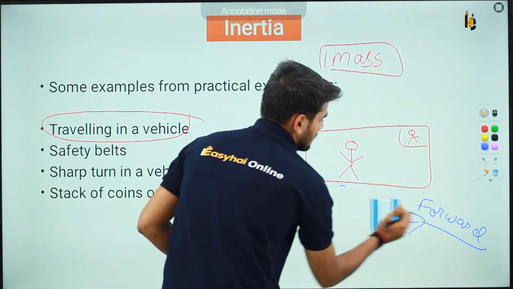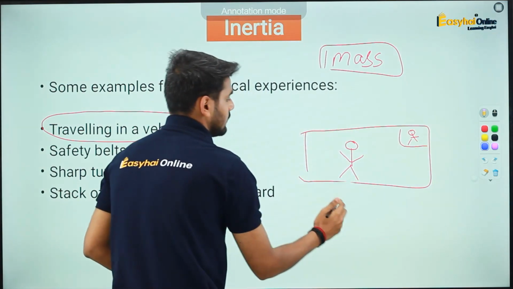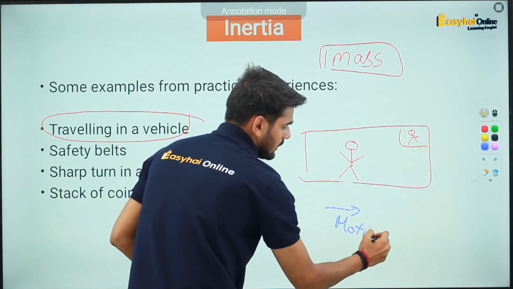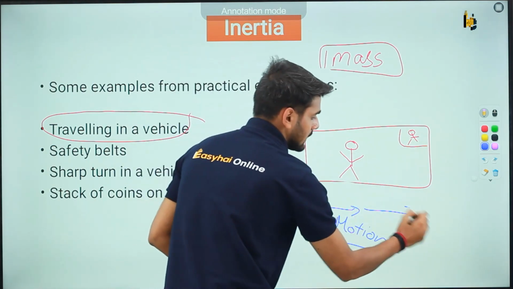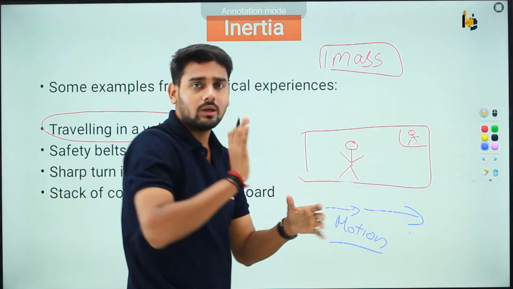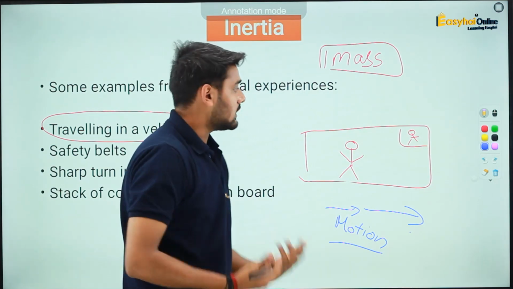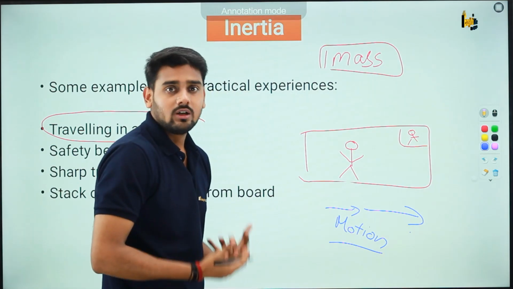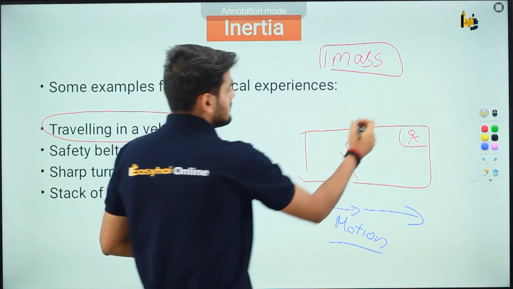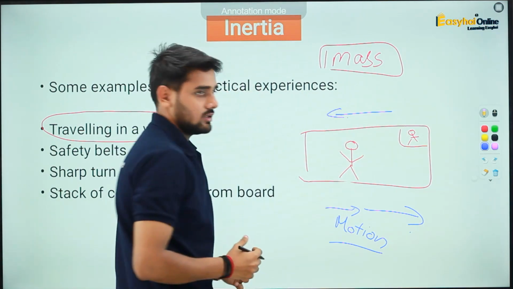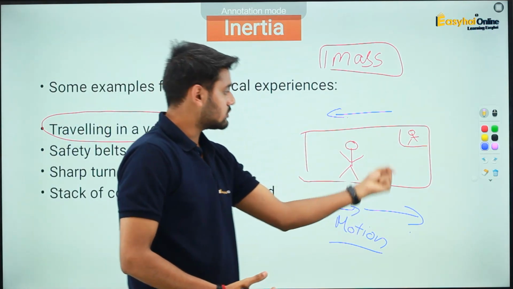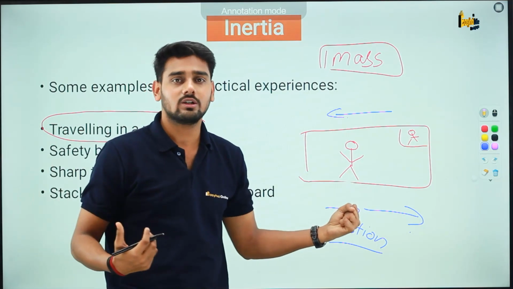If the bus driver suddenly applies brakes, you were already in motion. As of now, the bus is going in the forward direction, so you are in motion in this forward direction, and the driver suddenly starts to apply brakes. Remember, change in motion: the change here is in the backward direction. So the change in velocity, or basically the acceleration, is in the backward direction.